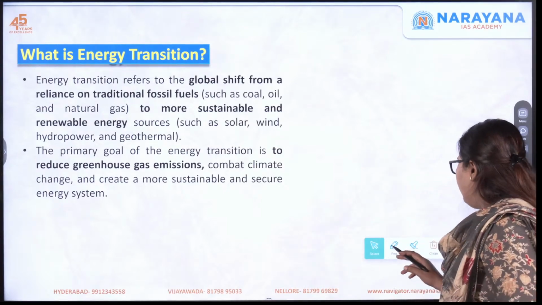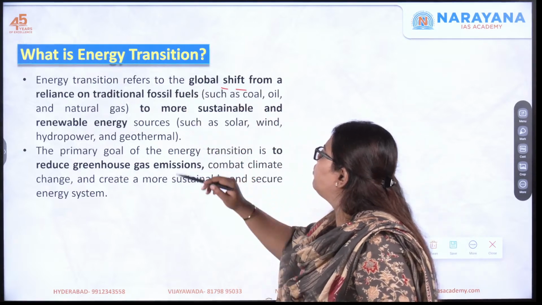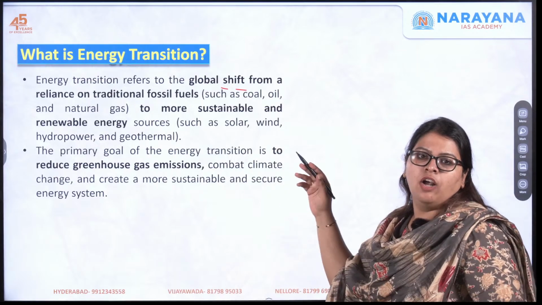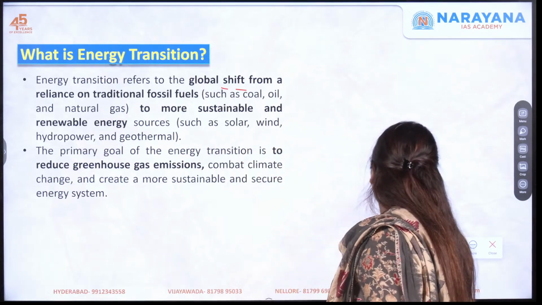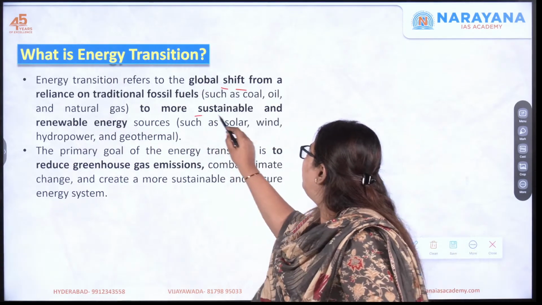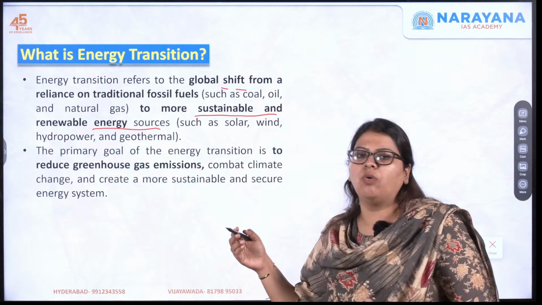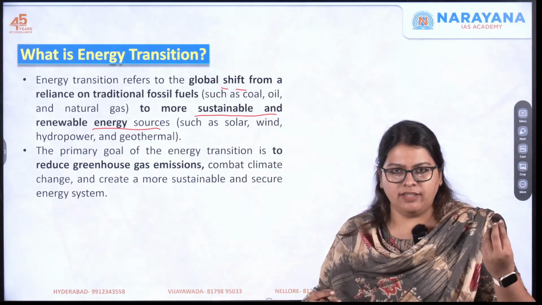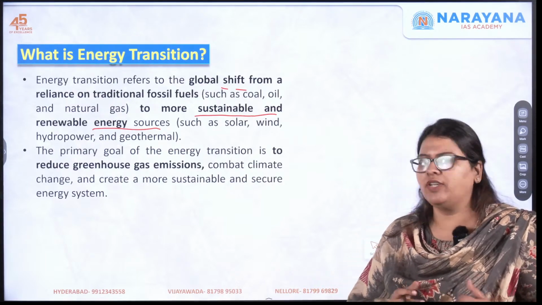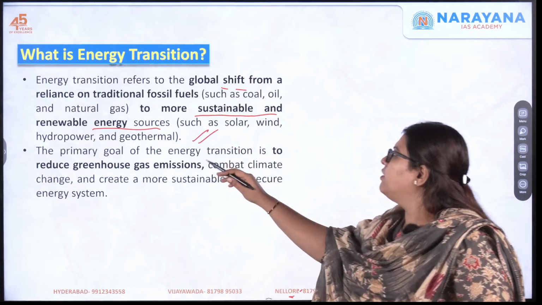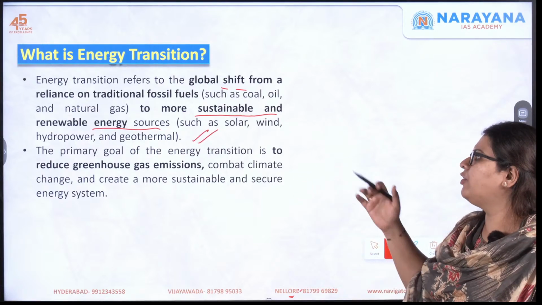Energy transition is nothing but a global shift from reliance on traditional fossil fuels. What have been the traditional fossil fuels? It includes coal, oil, natural gas, etc., to more sustainable and renewable energy sources, such as you move from using coal and oil towards using solar, that is the sunshine, as well as wind, hydropower, as well as geothermal energy, okay, then tidal energy, etc. So this is what is called energy transition, a global shift from the reliance on fossil fuels towards renewable sources of energy.